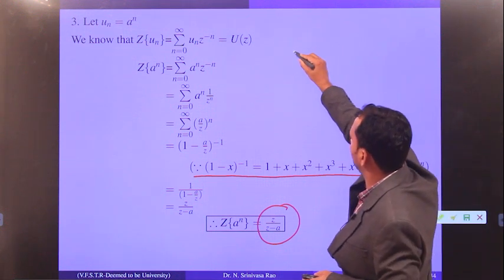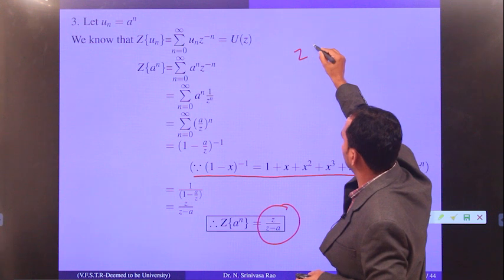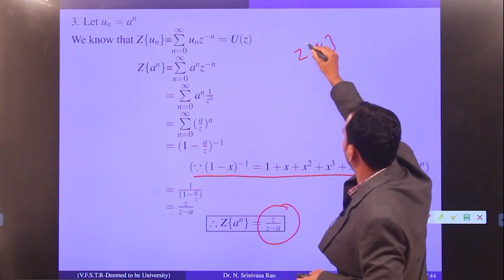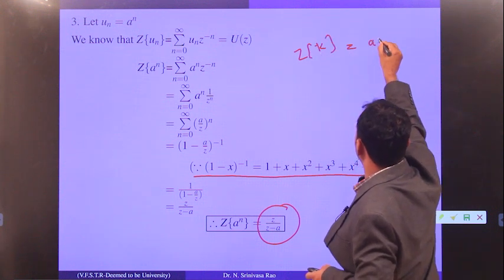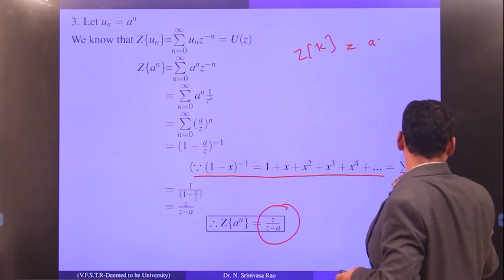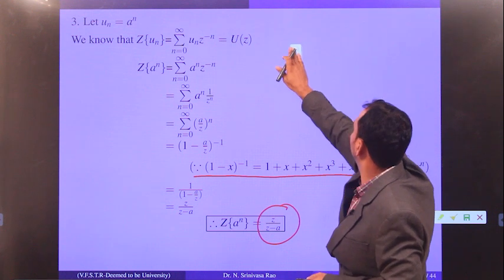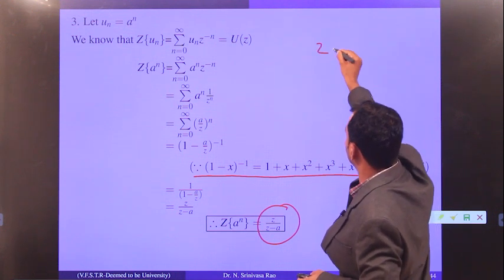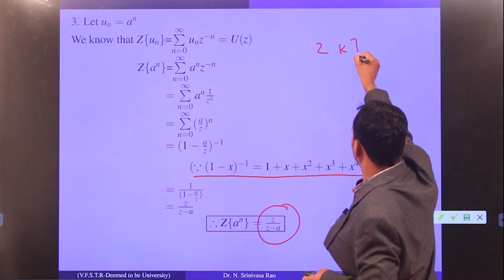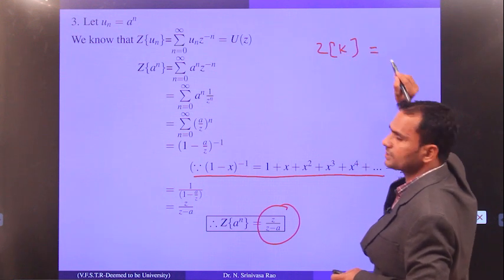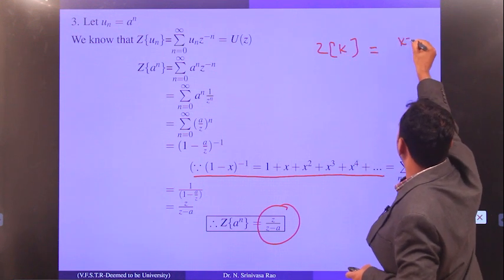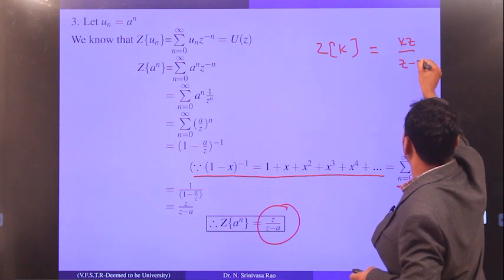You have to remember all this. The first example is the z transform of a constant k. If you remember the answer, it is k z by z minus 1.